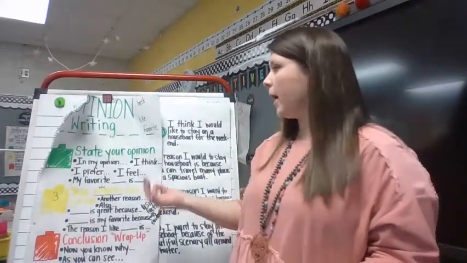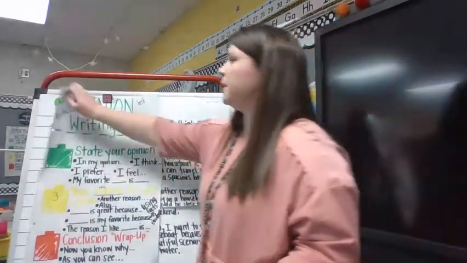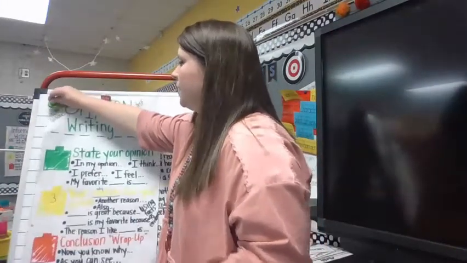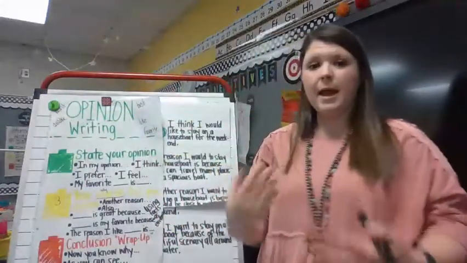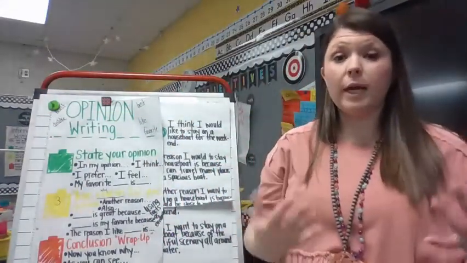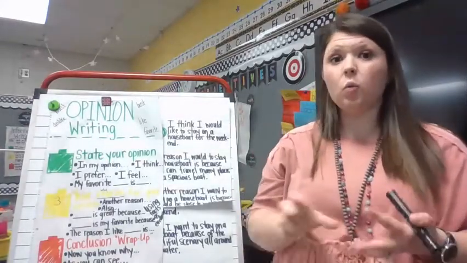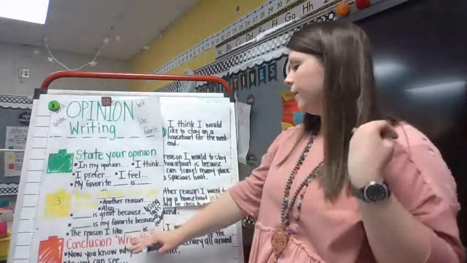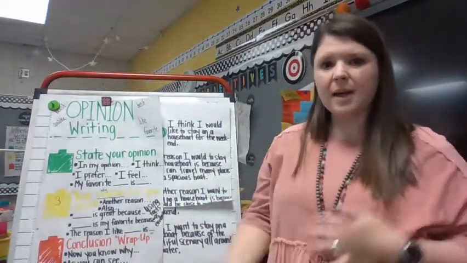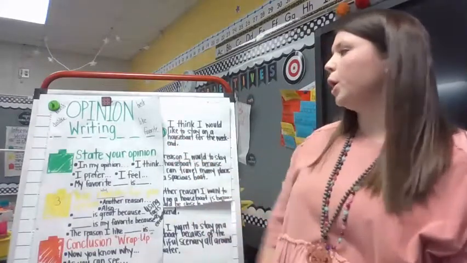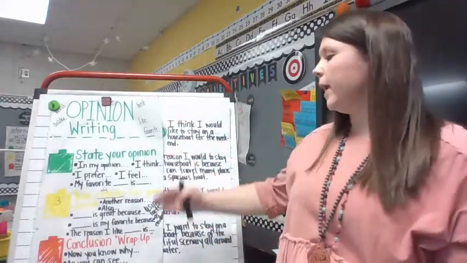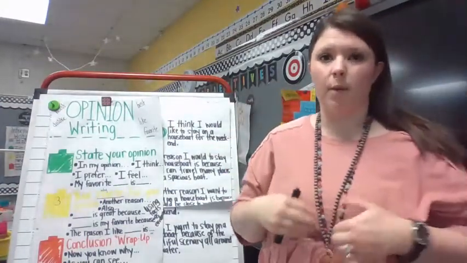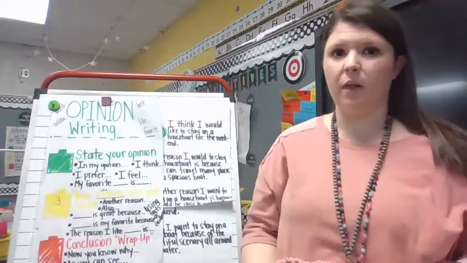Now, in an opinion writing, the beginning sentence, your introduction, is where you will state your opinion. This is where you answer the question and tell the reader what you think, how you feel, what your opinion is. In the middle is where you give your three reasons why. You're using facts as evidence to support your opinion. And then we have our conclusion, which is our wrap up. That's where we remind our reader of our opinion, how we think and how we feel about a certain topic.